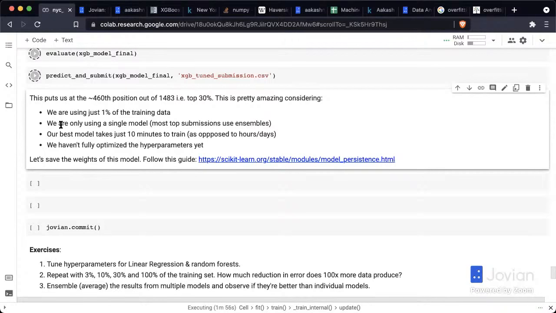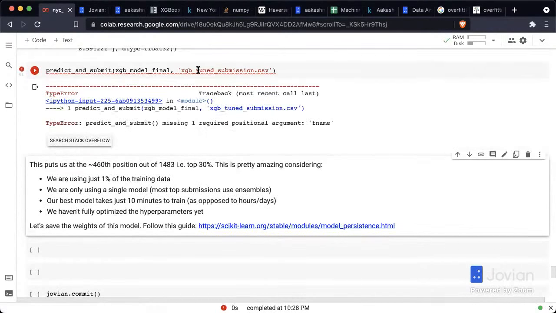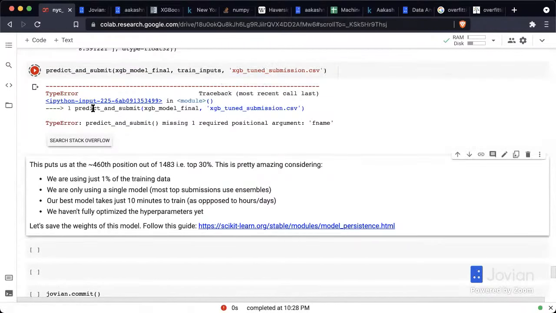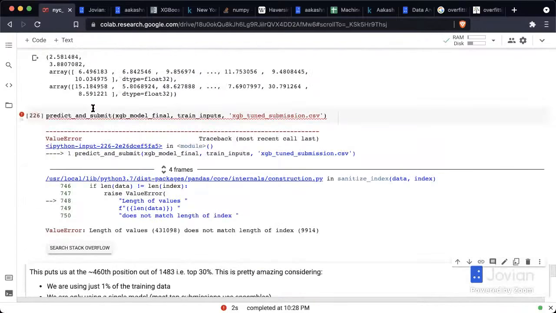So speed of iteration is very important, and creative feature engineering is very important. And then hyperparameter tuning is generally just a fairly small step, which gives you that last bit of boost, but is generally not the biggest factor.